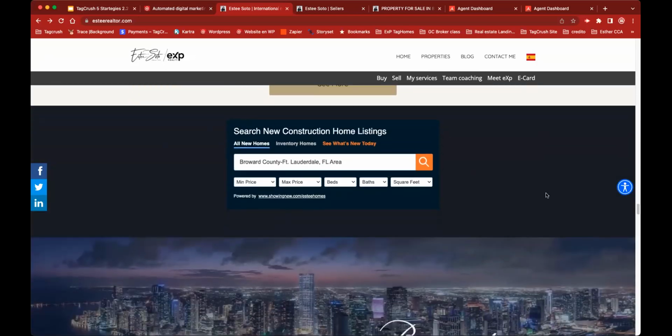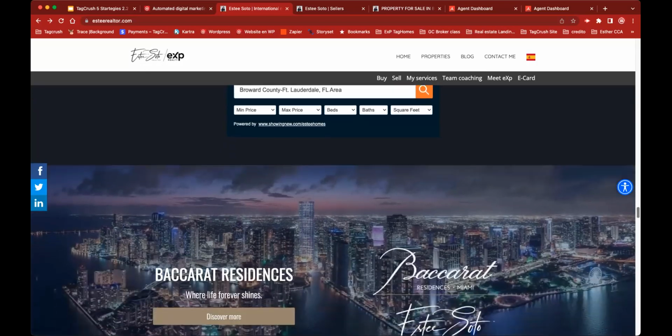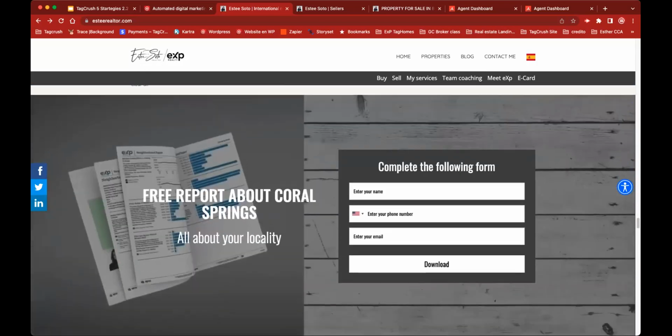This is another section. Most people don't use it, but I like it a lot. It's about widgets. I can insert a widget inside my website. This is a widget that takes me to another page called showingnew.com. Showing New is a search for new construction listings. So I have a search inserted in my website so people can go and see those new constructions from my website. And I can insert different kinds of widgets.